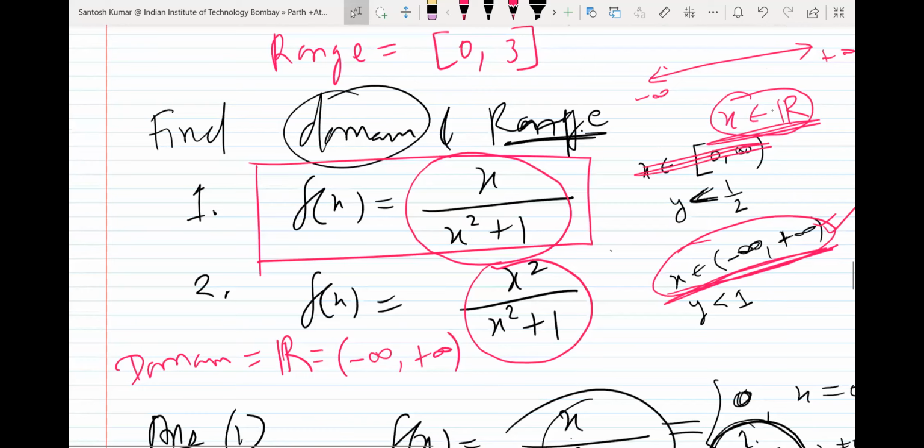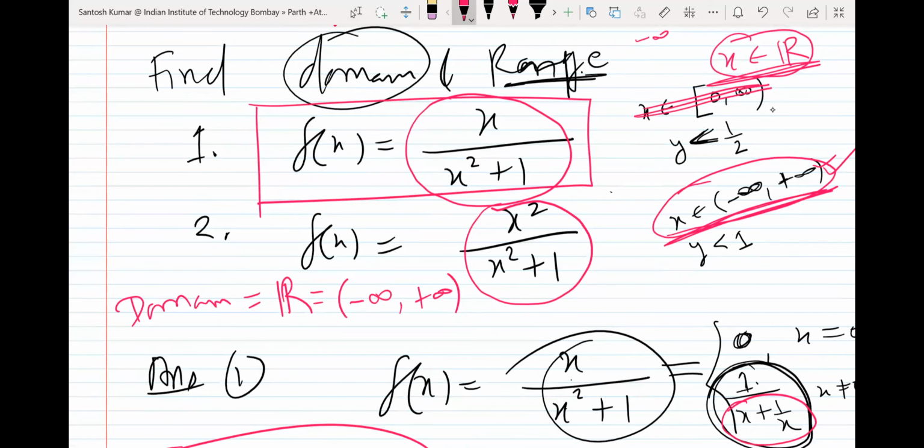Okay, so from differentiation there is a topic, application of derivative, and in application of derivative it helps us to find the maximum and minimum value of any function, in fact any continuous function. So in the application of derivative we will learn how to find the maximum and minimum value of a function